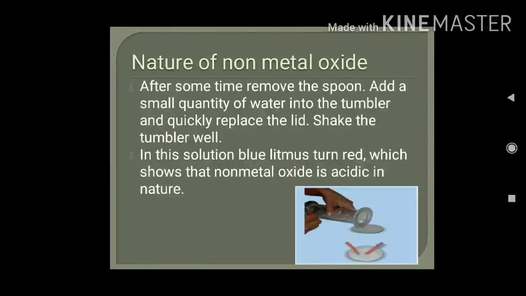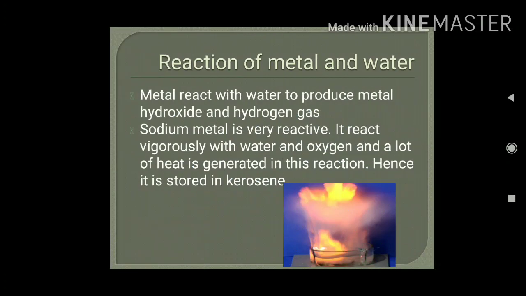Next, after some time, we remove that lid and add some water to the tumbler and shake it well. Then we take out the reaction solution and dip litmus paper, and here we observe that blue litmus turns red, whereas red litmus doesn't change its color. That means non-metal oxides are acidic in nature. We discussed that metal oxides are basic in nature, and non-metal oxides are acidic in nature.